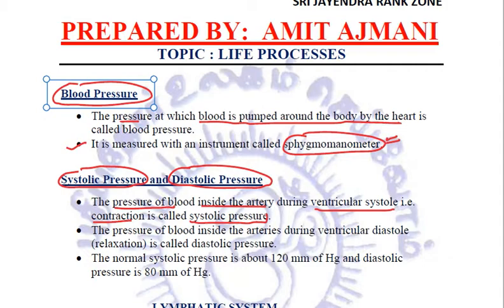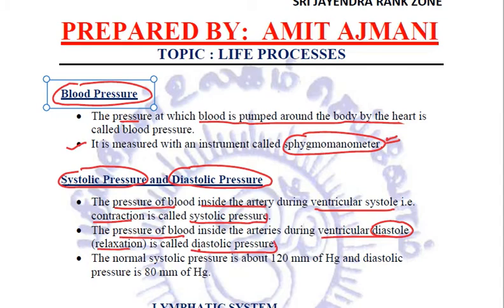That is why the systolic pressure is always more. And the pressure of blood when the ventricles are relaxing, that is ventricular diastole, that is when the ventricles are getting filled with blood when the auricles are contracting, that is called diastolic pressure.